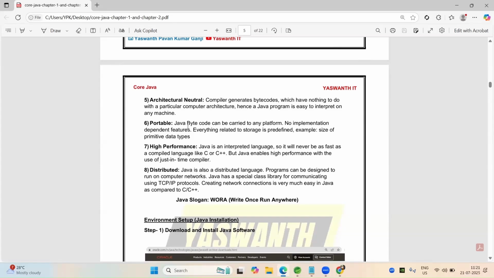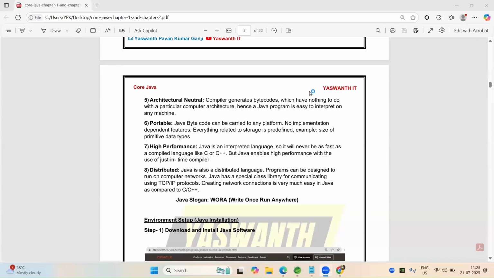And one more thing is Java is a robust language. What does it mean? Whenever we execute our bytecode, the JVM will come into the picture, and this JVM will allocate and deallocate memory.